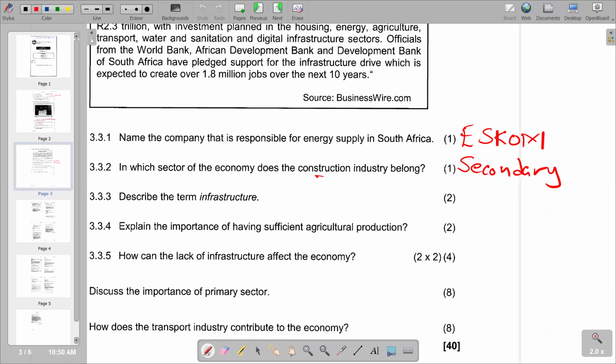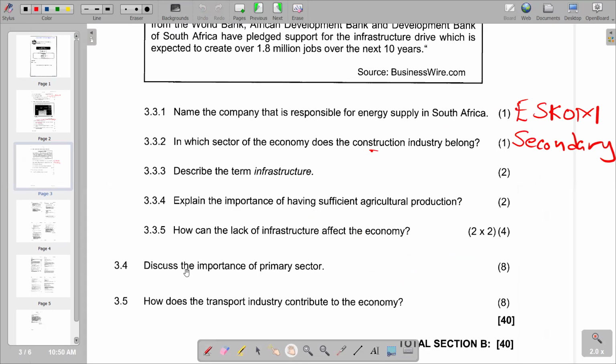And we go to the next question, which reads, discuss the importance of the primary sector. So remember, we have described what the primary sector is. So what is the importance? The importance is that obviously we are saying this is the base of the economy. As we are saying, that's where our resources are coming from, that are being used in the secondary sector, that is in the manufacturing processes. So basically, that's how important it is going to be as it supplies the secondary sector.